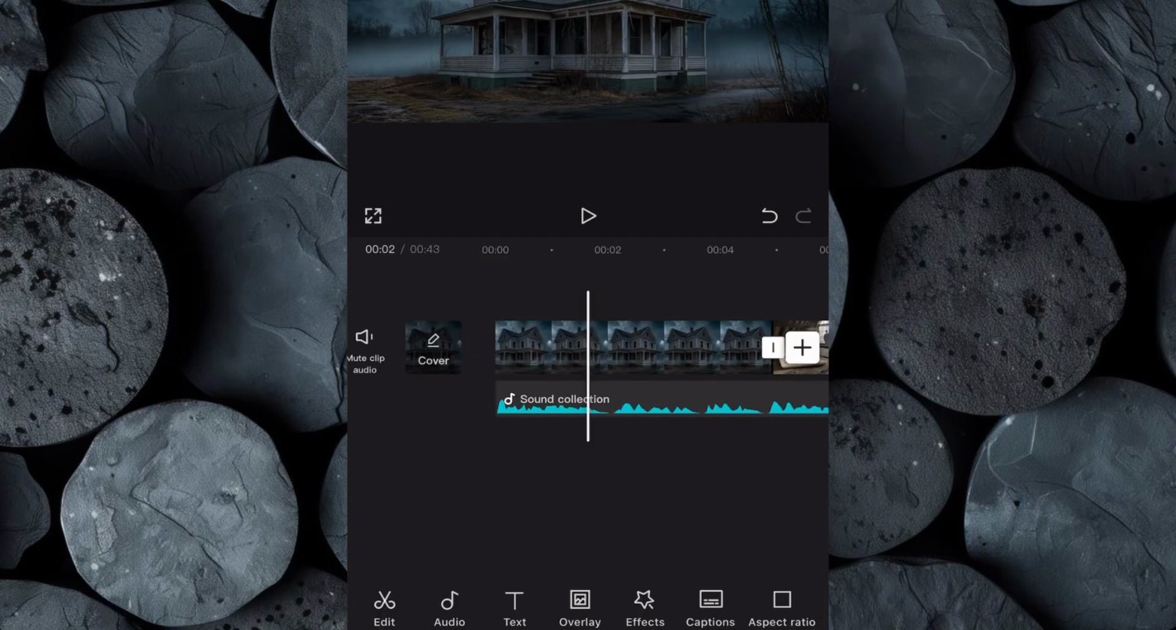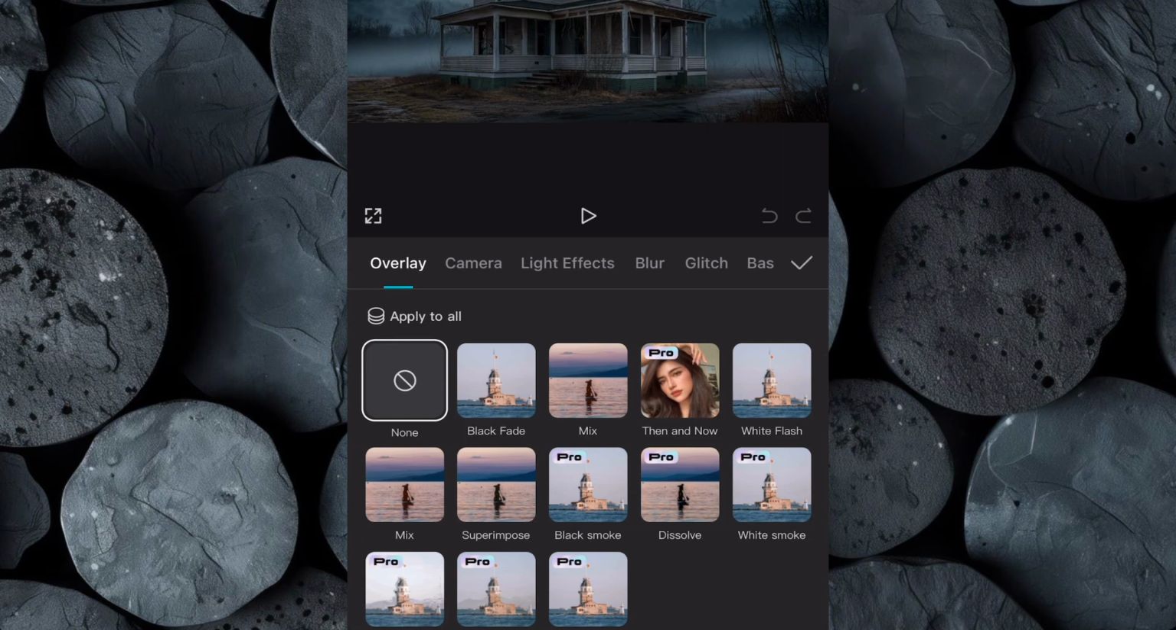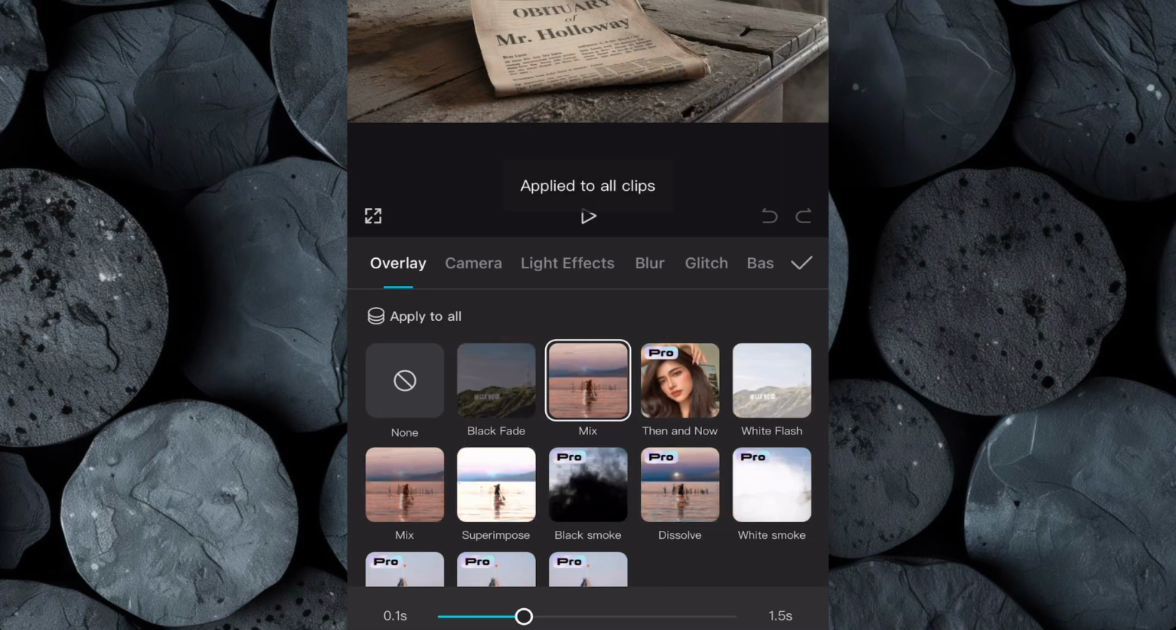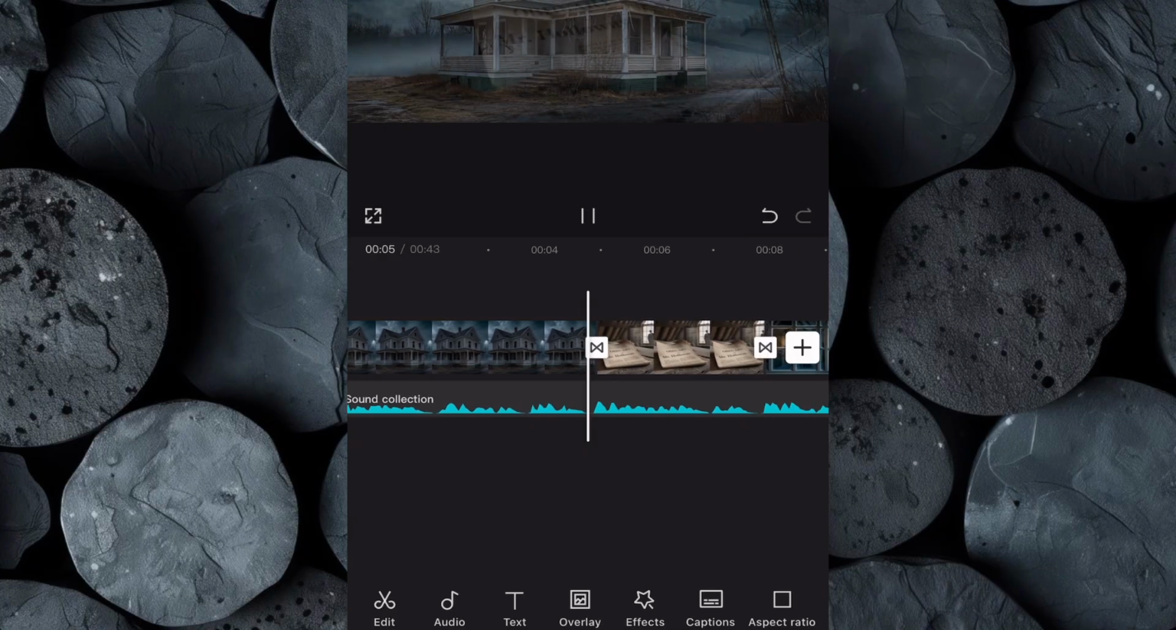Next, we add transitions to our clips. Click on Overlays and select the transition you prefer. Then click Apply to All to maintain consistency throughout the video.